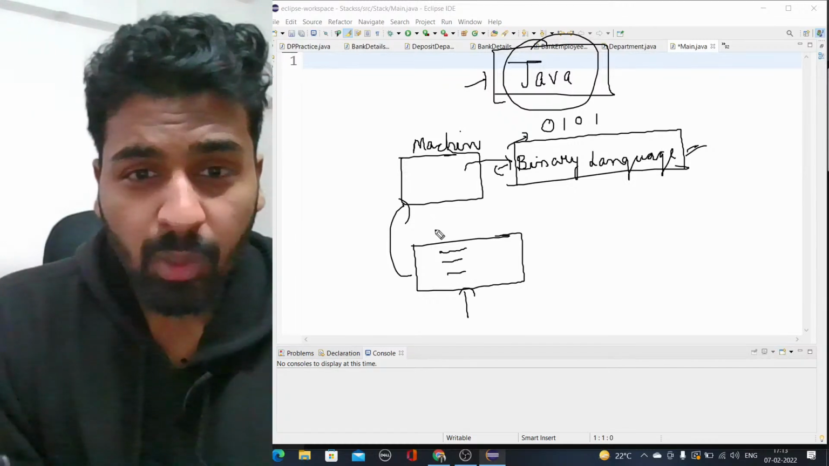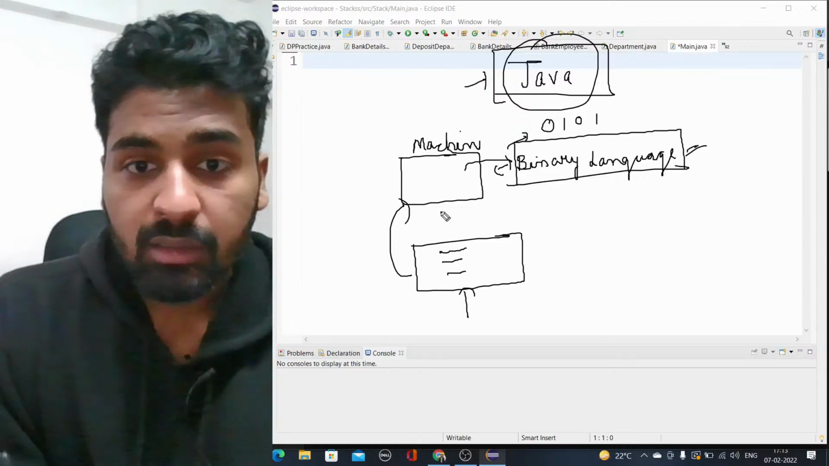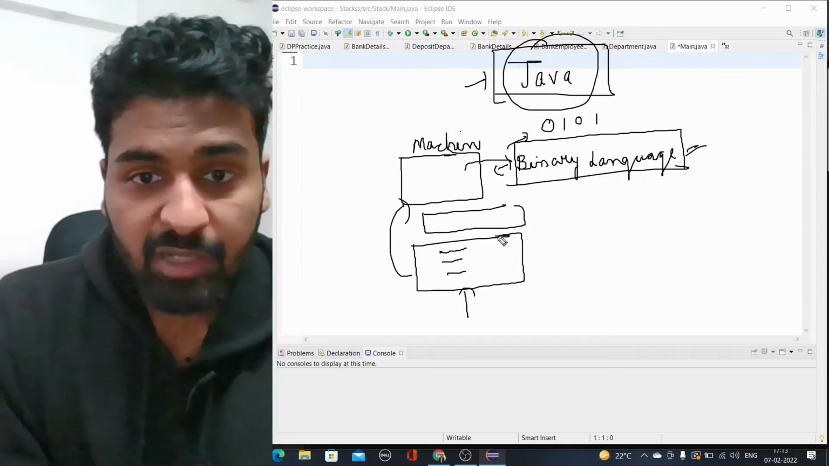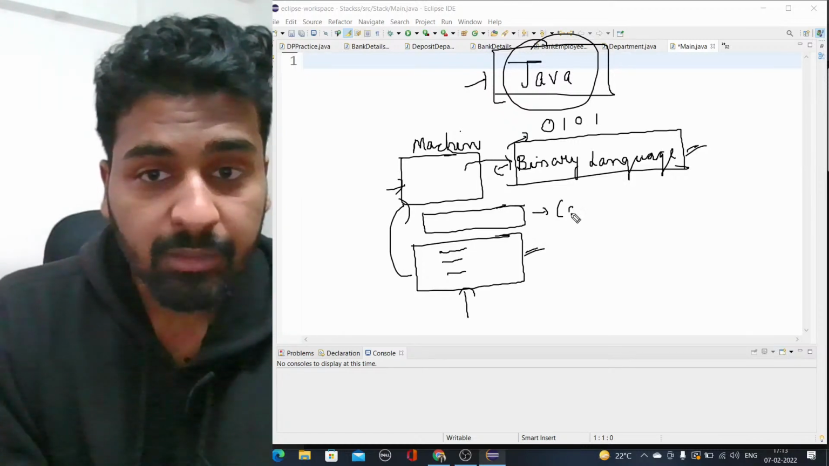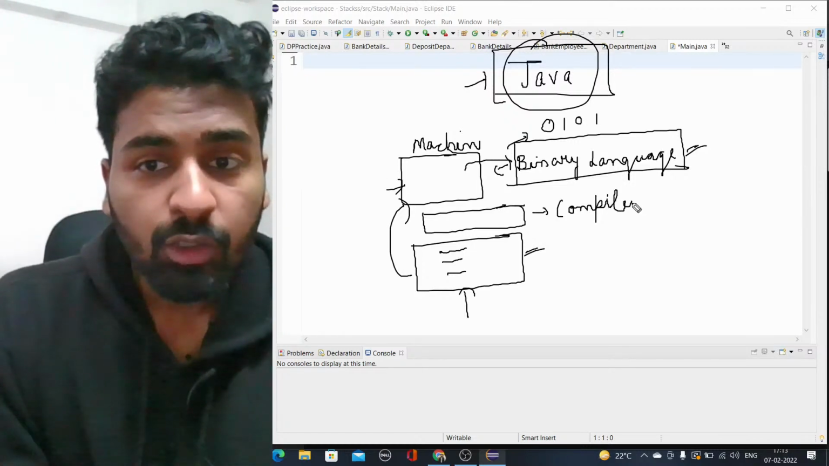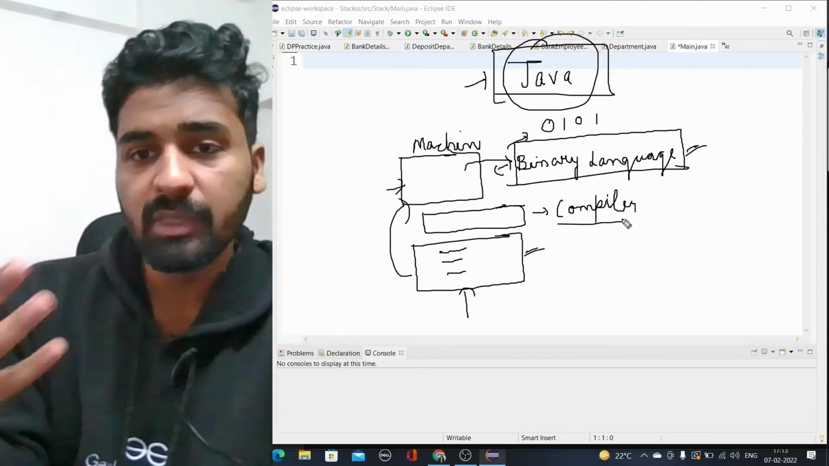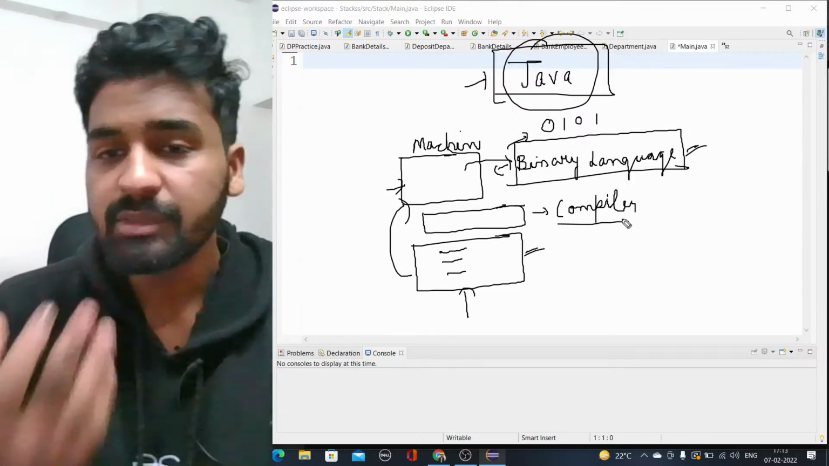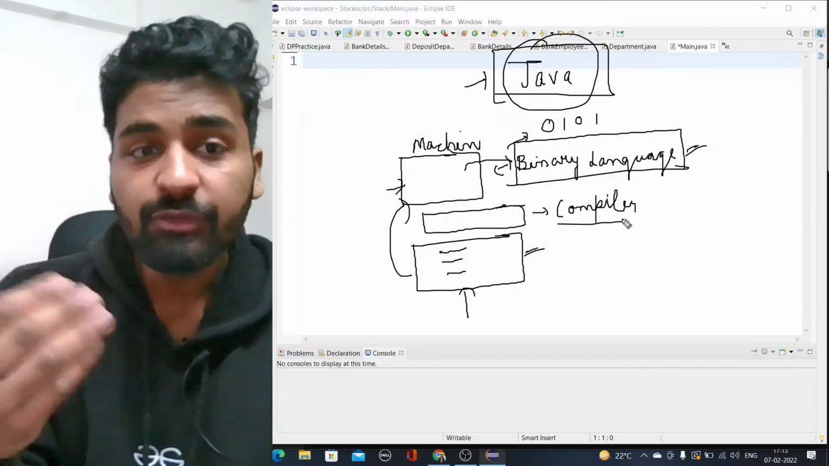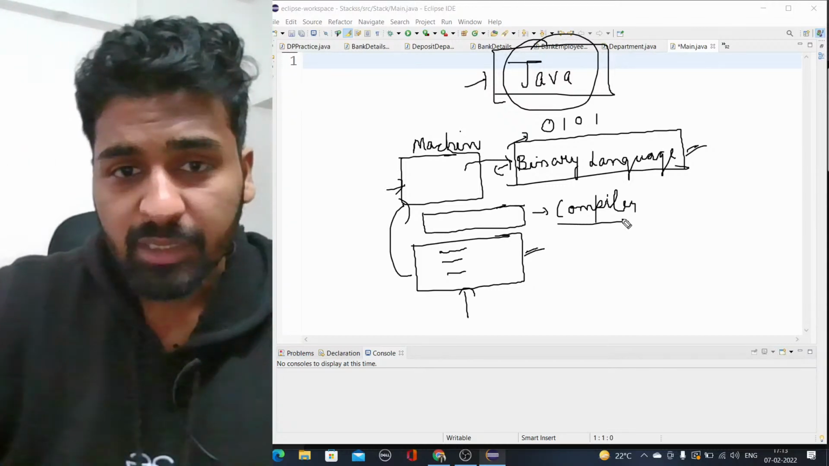In between the code we write in Java and the machine, there is something called a compiler. In normal language terms, let's say you are a Chinese person and I am an English person, speaking in English. If the Chinese person wants to understand my language, he needs a translator in between us.